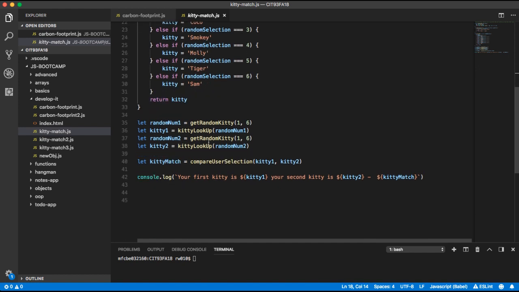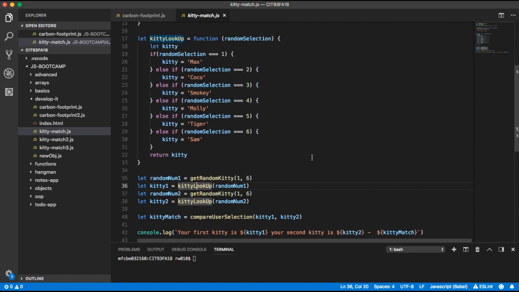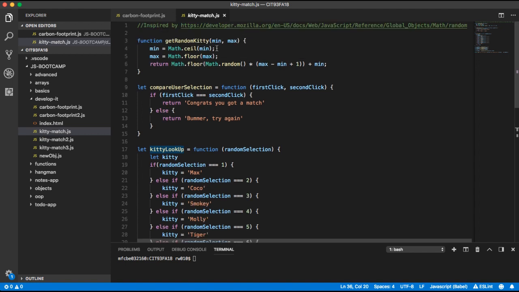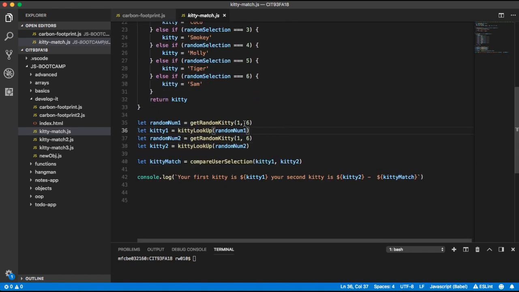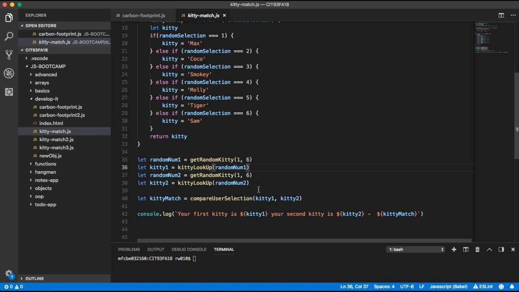and matter of fact, if we come down here, right? So in this case, I'm selecting a random number, which is just get kitty cat 1 to 6, and that passes this into the random between a min and a max, and then it returns a random number between those, and then we compare those two values. Right, and then it says get another one, and then it compares them. So obviously this is not the full program.